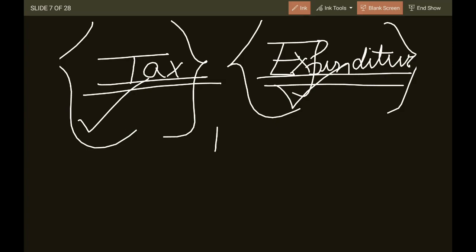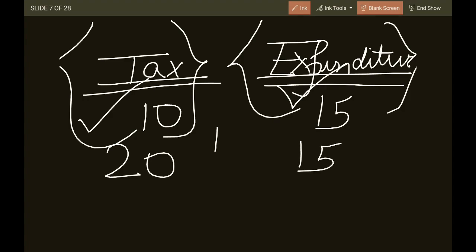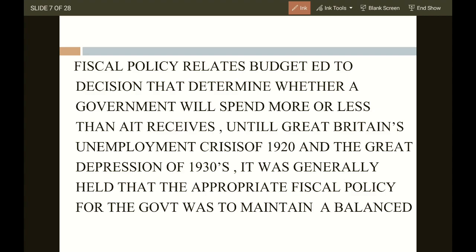The budget should be balanced. Okay, if I am receiving 10 rupees and I am spending 15 rupees, so it's a deficit. And if I am receiving 20 and spending 50, then it's okay somewhat, we can say. Expenditure should always be less as compared to income. So government tries to make a balance between taxes as well as expenditure, earnings as well as expenditure. So this is the condition basically that analyzes how much money should be spent.